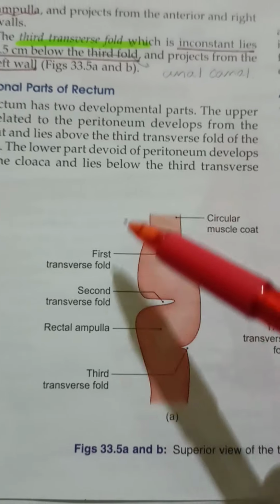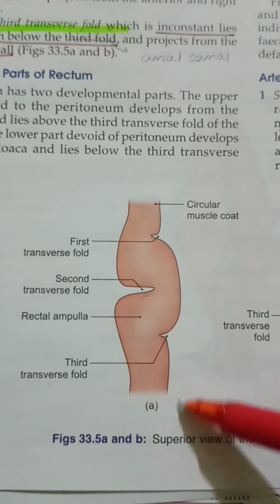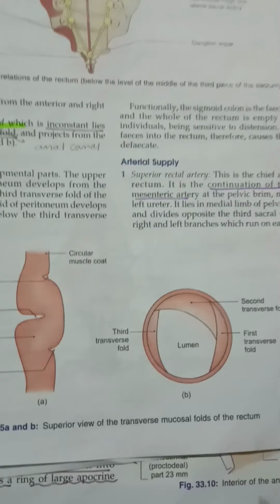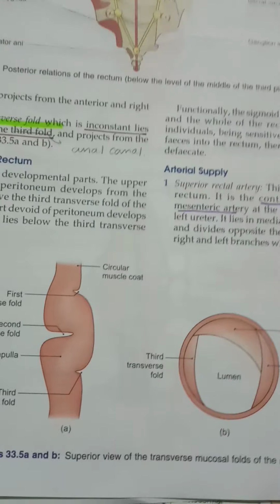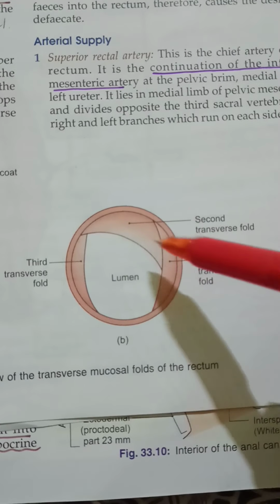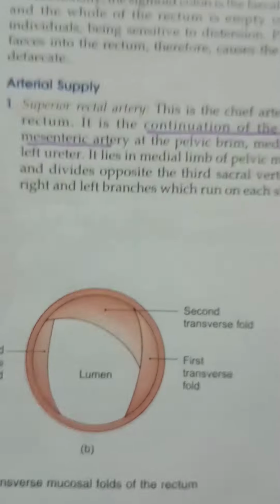So the first is developing from the hindgut. This is developing from the cloaca. Okay, and this is the third fold. This is the first, this is the second and third, and this is how the lumen is going to be. Okay, now let us see about the arterial supply of the rectum.